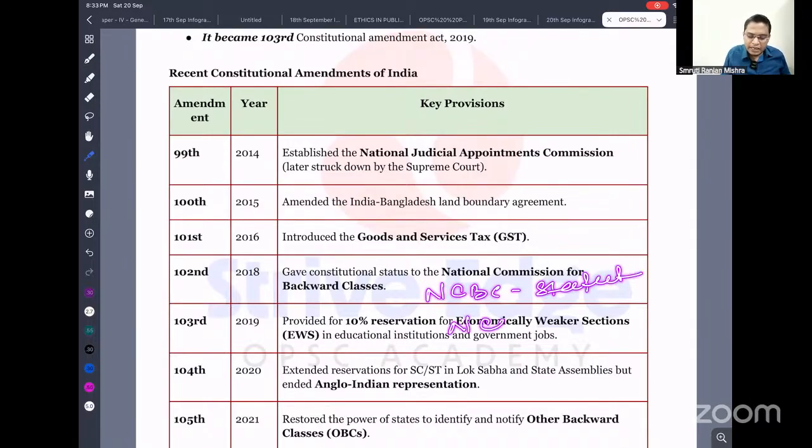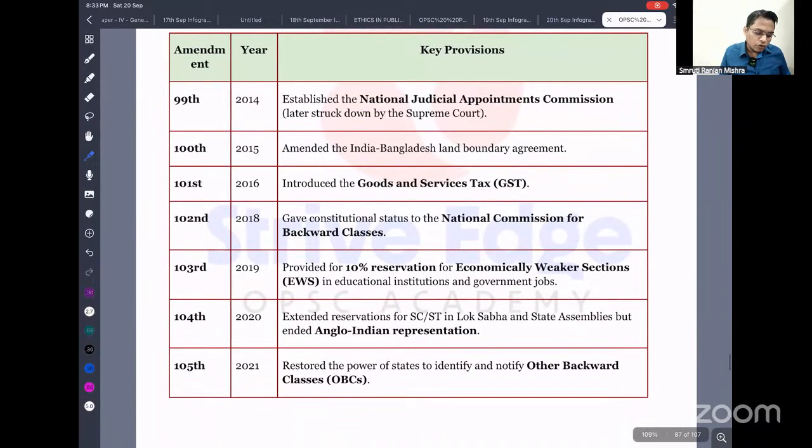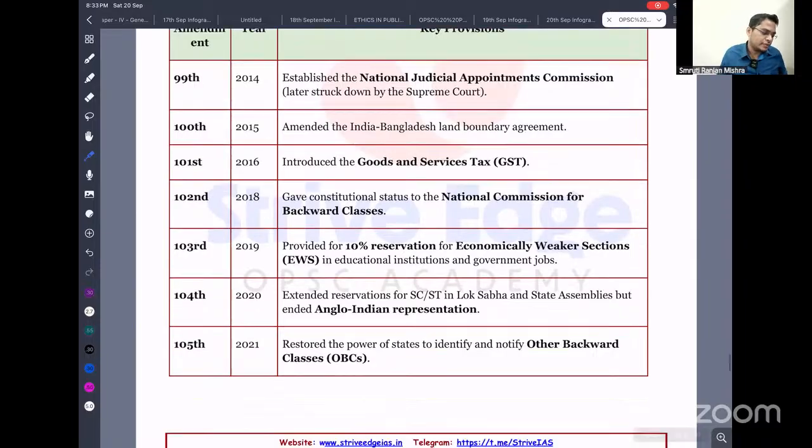Now we have made the National Commission for Backward Classes a constitutional body under the 102nd Constitutional Amendment Act. The 103rd Constitutional Amendment Act provides 10% reservation to the economically weaker sections of society. The 104th extends reservations to scheduled castes and scheduled tribes for the next 10 years and also abolishes Anglo-Indian representation in Parliament and state legislative assemblies.